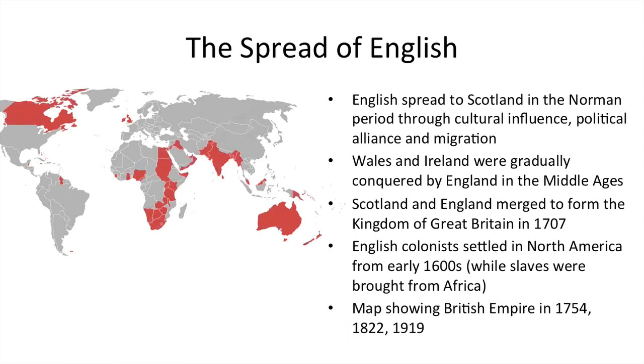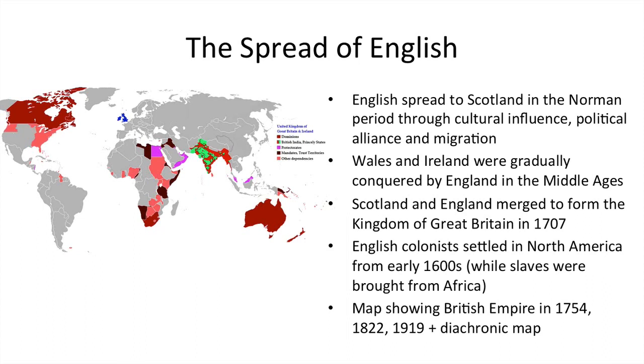In 1919, this is the map that shows you the British Empire at its greatest extent, at its largest. And here's a diachronic map that will show you colonies they had, not at the same time, but all of the colonies they ever had. And you can see how massive it was. And these are basically all of the places where English was spread to, and where you can find native speakers of English today.